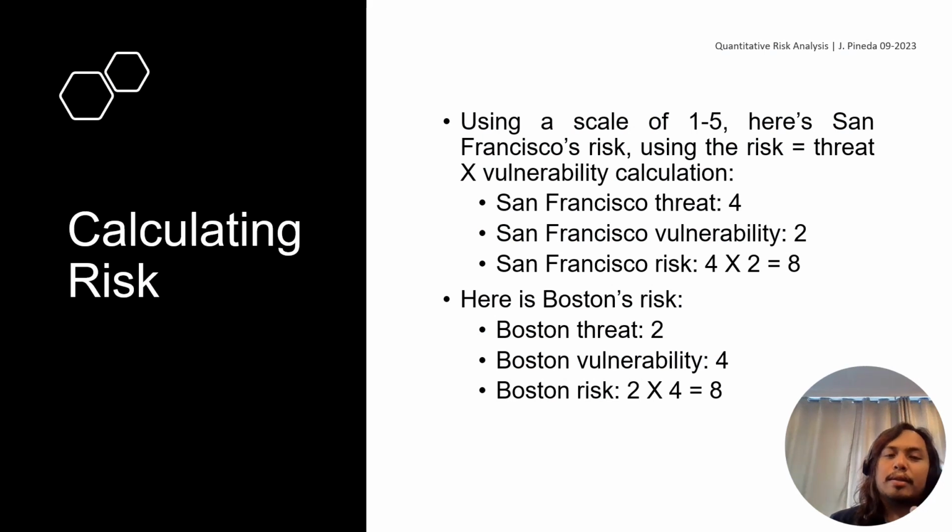So with this risk matrix 1 to 5, it would appear that San Francisco's threat is 4 and its vulnerability is 2. So if you multiply it, you get a risk rating of 8. And for Boston, the threat is low, so it's 2, but the vulnerability is high, so it's 4.